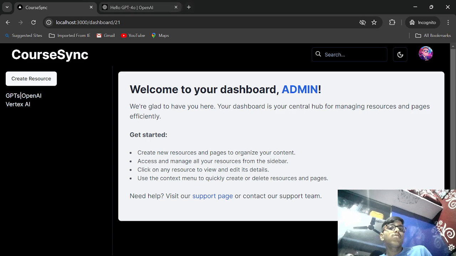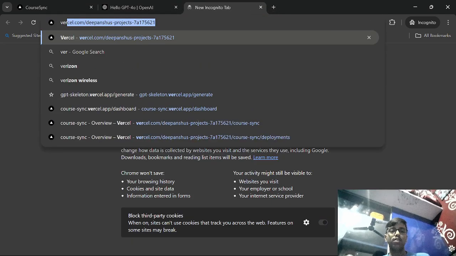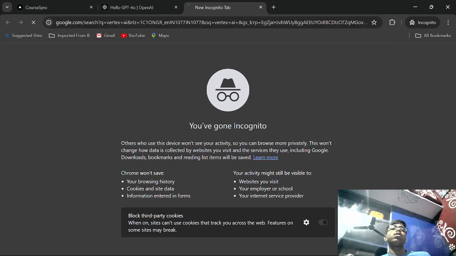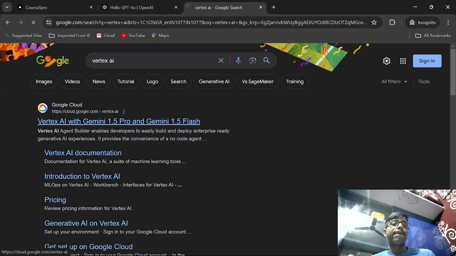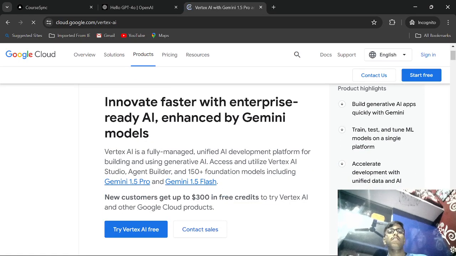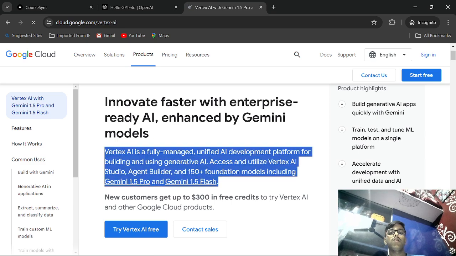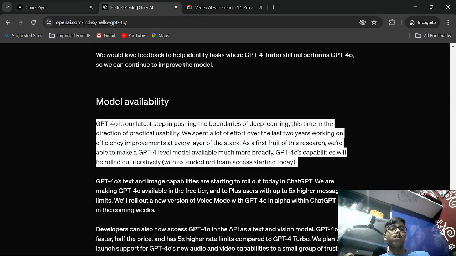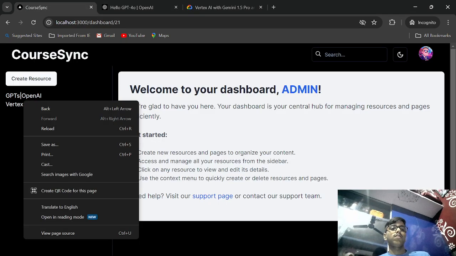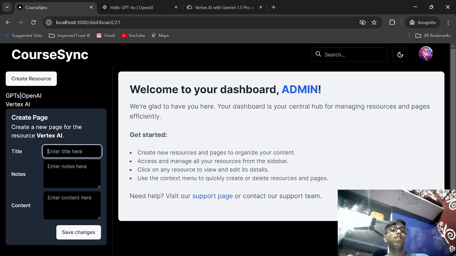And what if I need to create a thing about Vertex AI, right? Vertex AI, see, and now let's create a page, Vertex agent builder, let's name it agent builder, right?